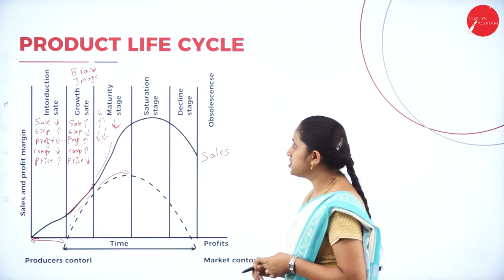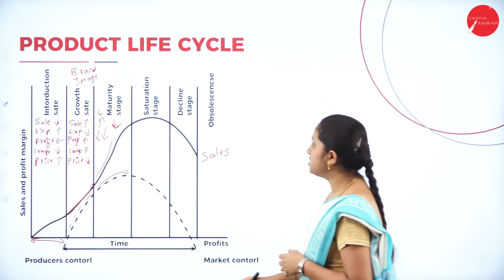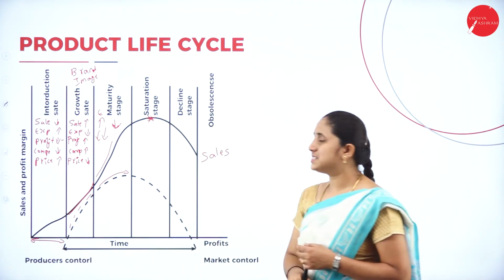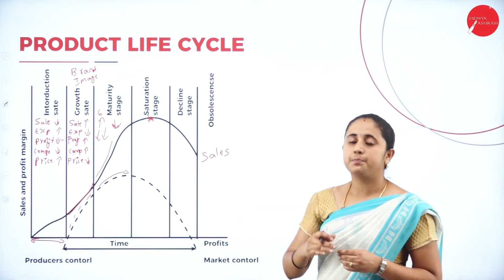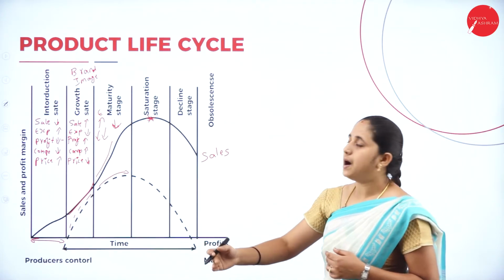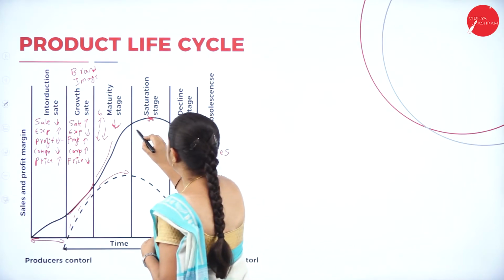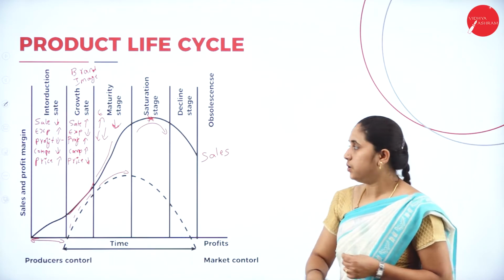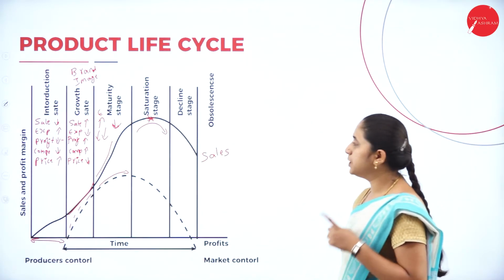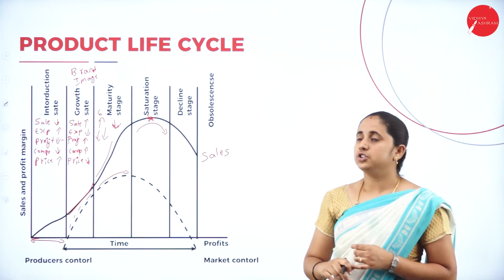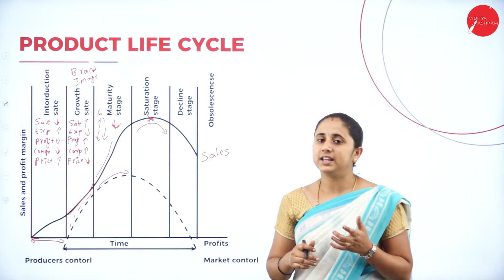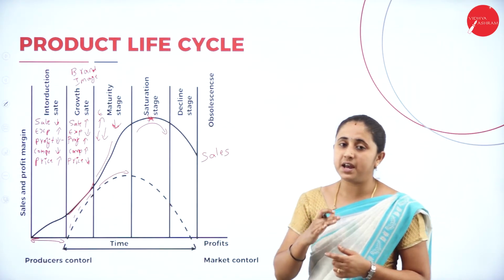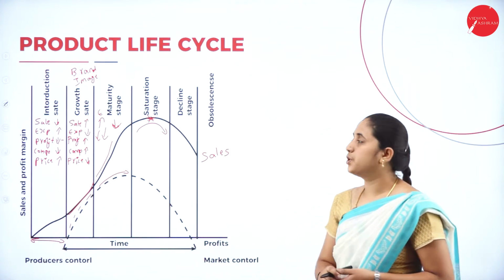Next, saturation stage. In saturation stage, sales reach peak level. That means your product cannot be sold in the market anymore, so your sales are coming down. So you need to take measures in order to sustain the market with the same product or a new product.